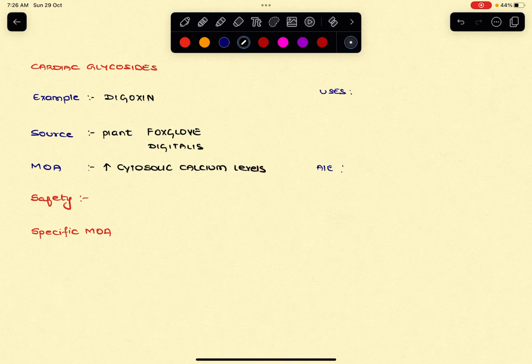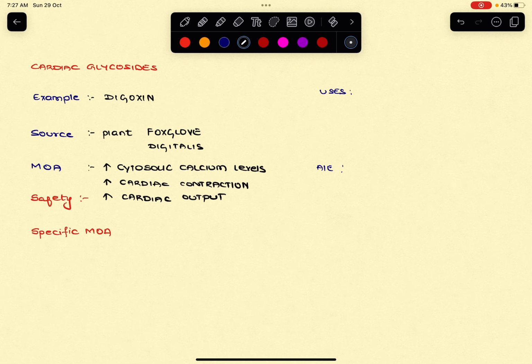Thereby it increases cardiac contraction, so it increases the cardiac output. So this is the basic mechanism of digoxin, that is, it increases cytosolic calcium concentration.